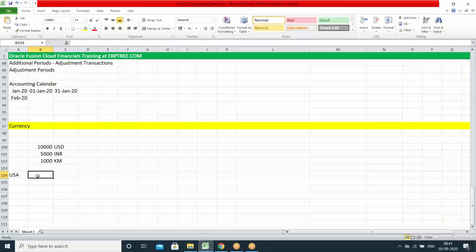What is the local currency in the USA? USD. USD is the local currency for the USA. The client is doing business in the USA, and the USA local currency is USD. Whatever the local currency is in a specific country, that currency we call the functional currency.